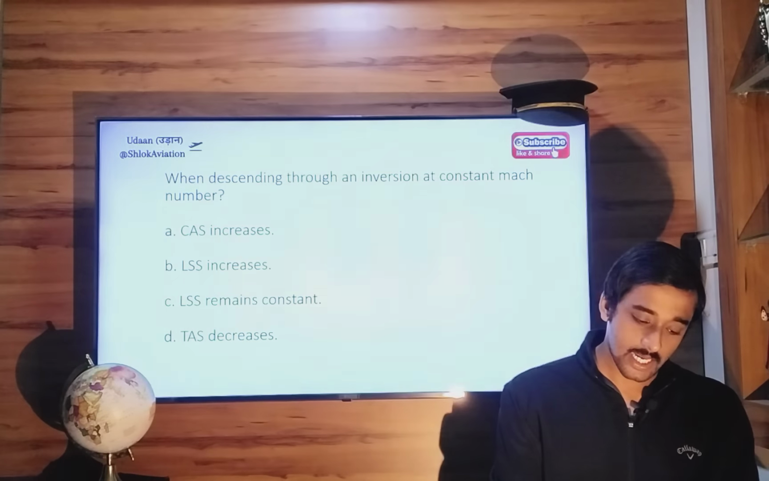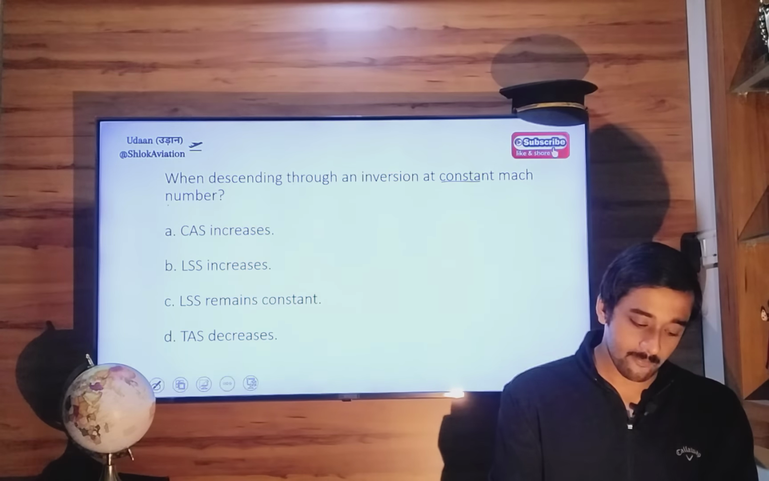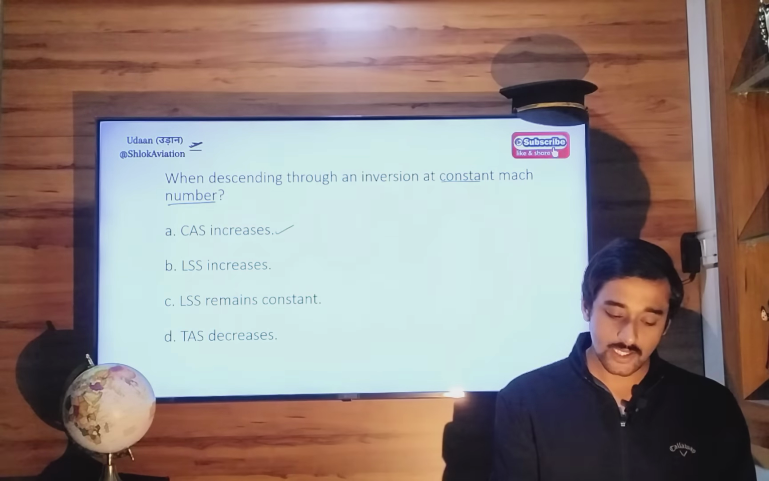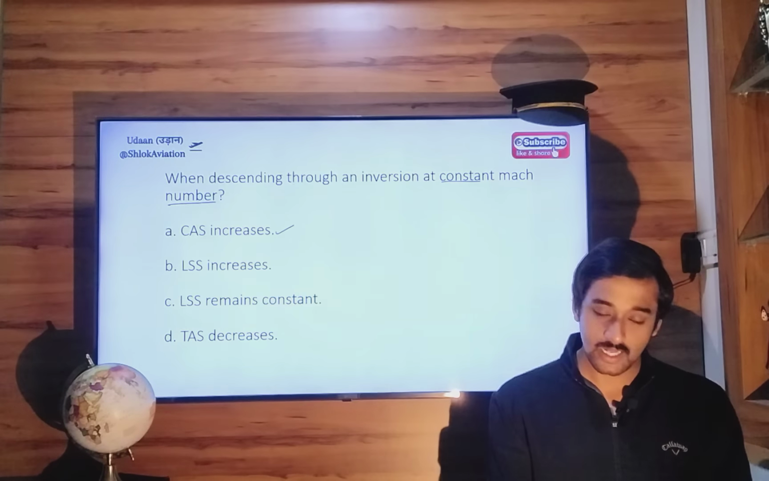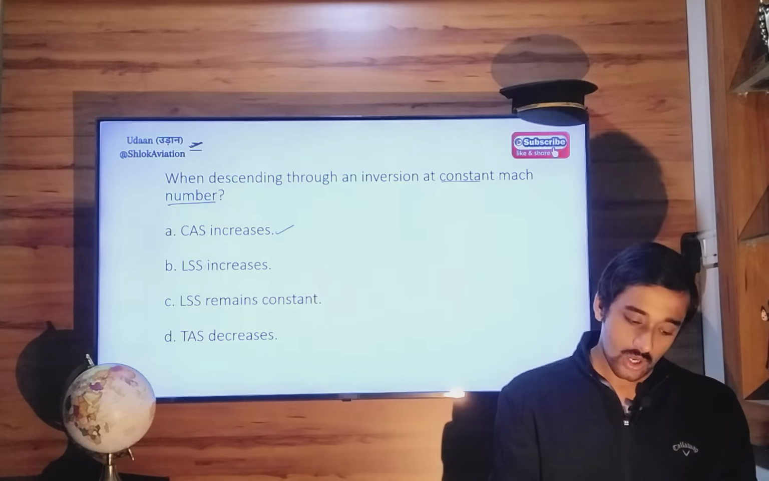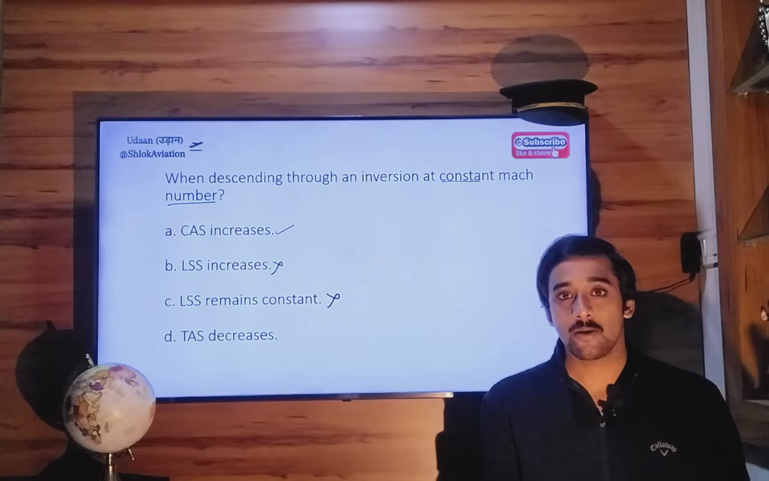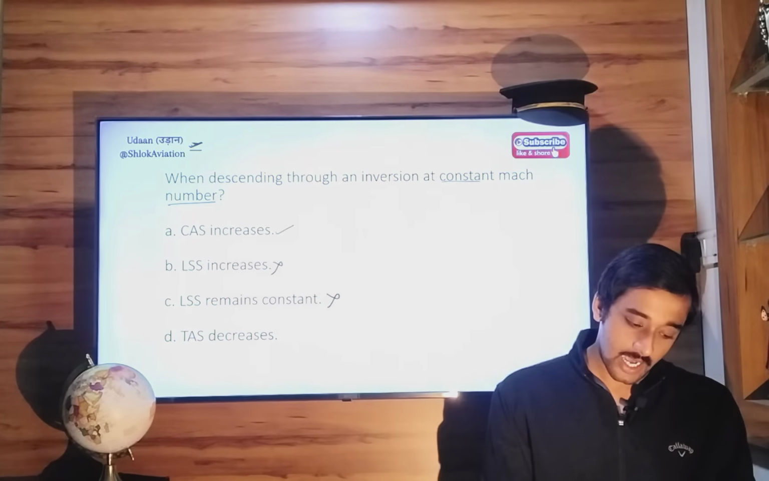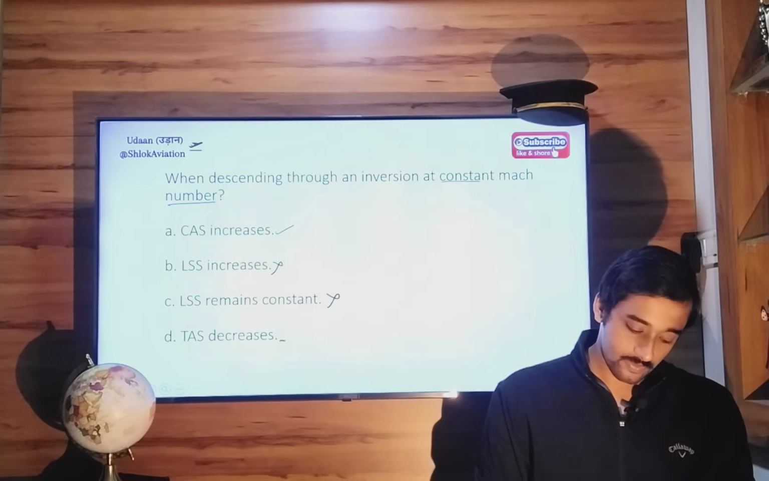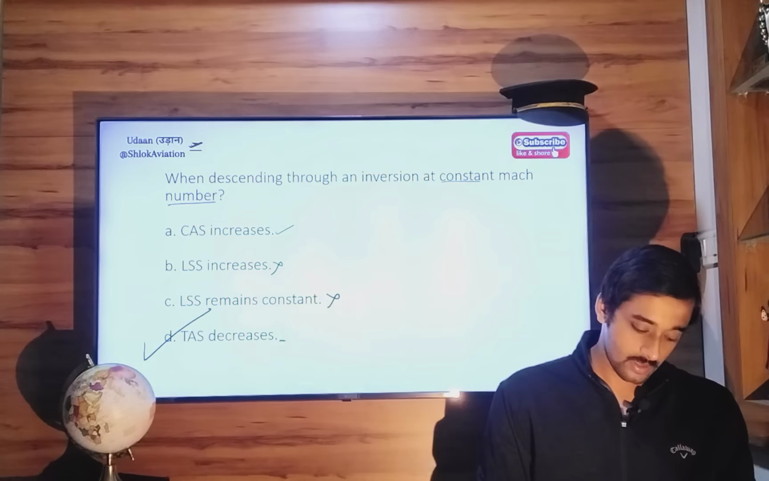Next. When descending through an inversion at constant Mach number, again CAS will increase. Okay, atmospheric pressure increases, so CAS increases. Local speed of sound should decrease, cannot remain constant. Local speed of sound will remain constant in an isothermal layer. The temperature is constant. CAS decreases. So yes, Delta is the right one.